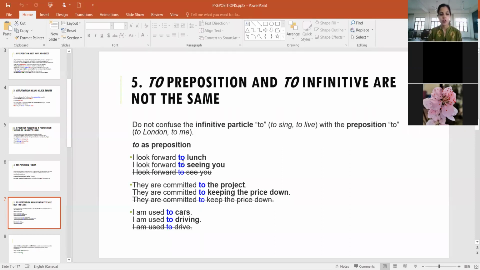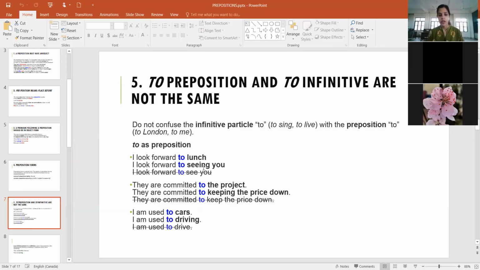So I look forward to lunch. I look forward to seeing you. Now, do take note that we don't write I look forward to see you. To के साथ ना हमेशा ing वाला word लग जाएगा. I look forward to reading this book. I look forward to watching that movie. It won't be I look forward to watch that movie.